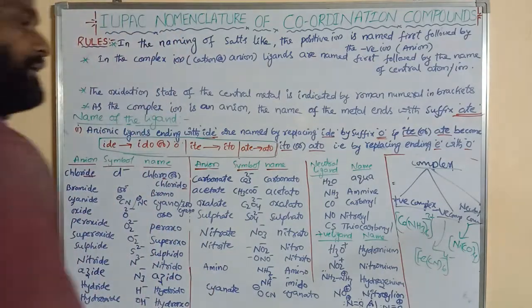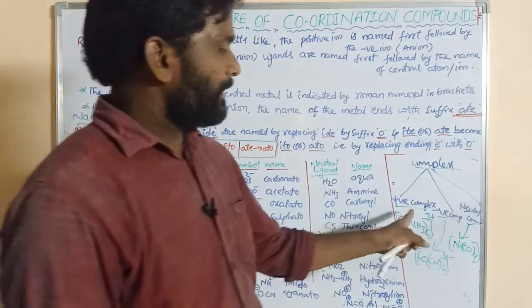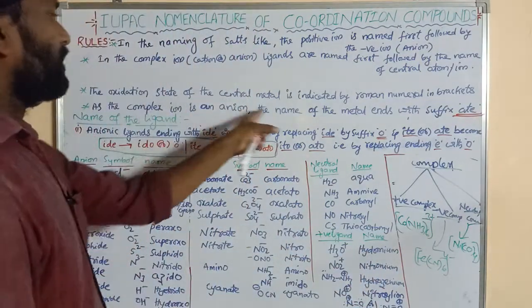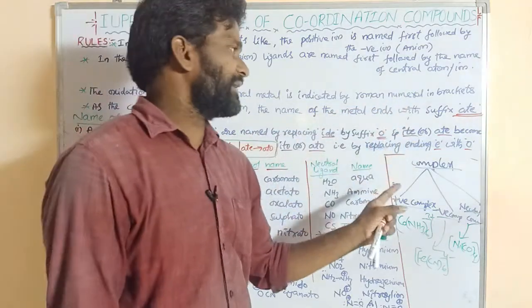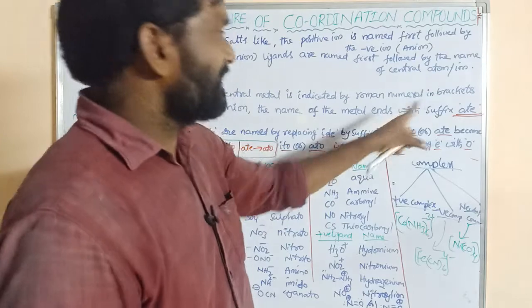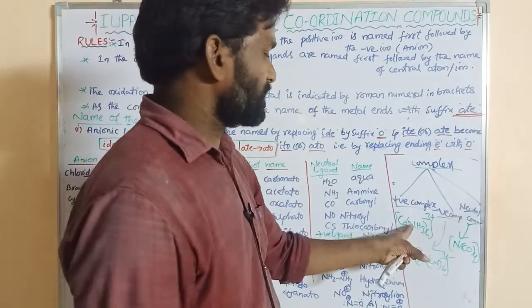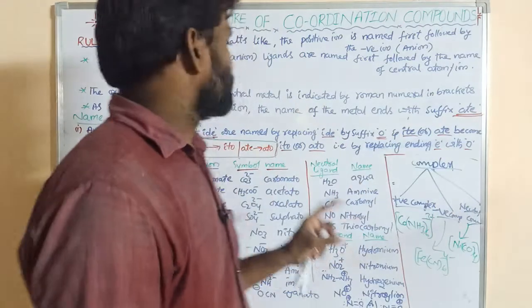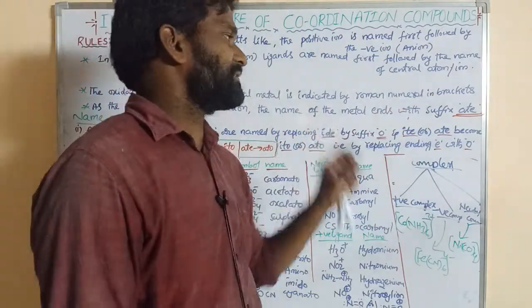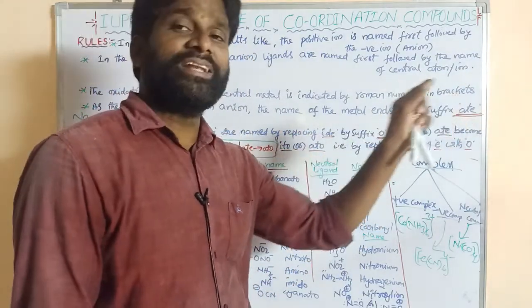So in positive and neutral complexes, the name of the central metal atom does not get any suffix.